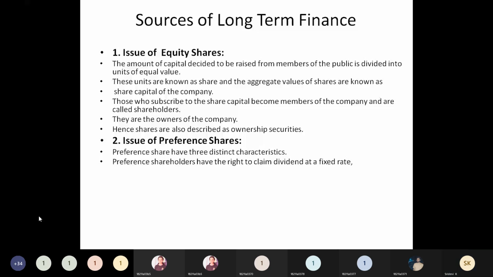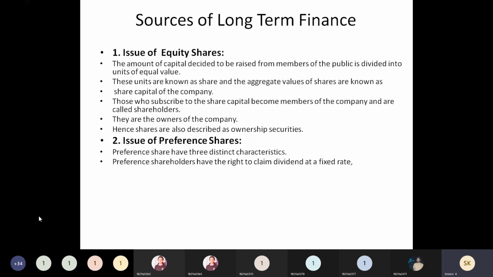So that means whatever the previous year's dividend is, that will be added to the present year, and that will be issued to the preference shareholder in terms of dividend. So cumulative preference means that is the meaning, adding previous dividend to the present dividend. And in case of non-cumulative preference shares, they are not going to pay like that. They are not going to add the previous year's dividends.